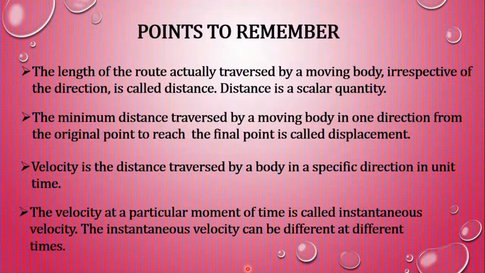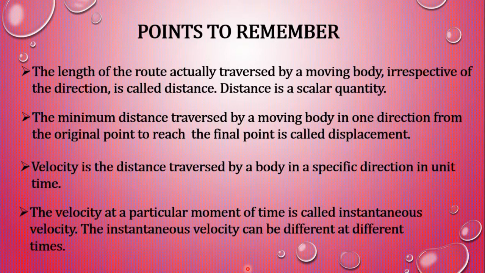Now, let us see points to remember. The length of the road actually traversed by a moving body irrespective of the direction is called distance. Distance is a scalar quantity. The minimum distance traversed by a moving body in one direction from the original point to reach the final point is called displacement.